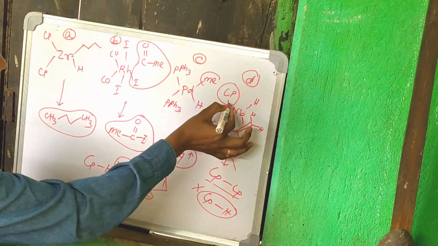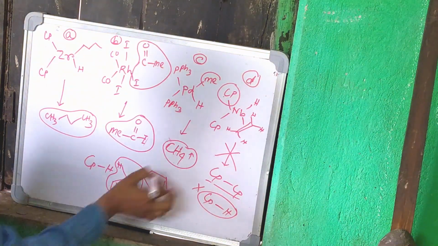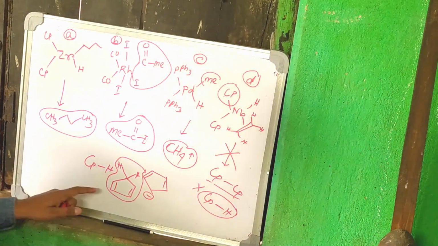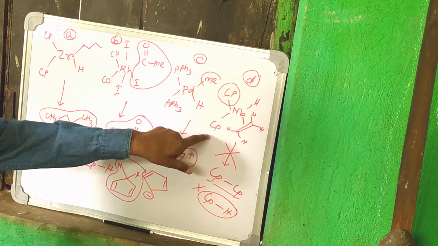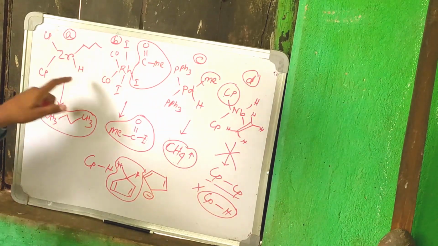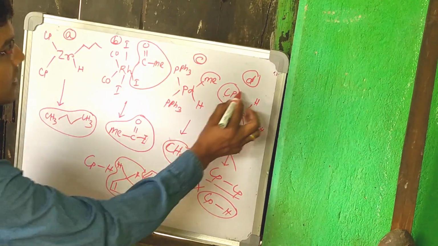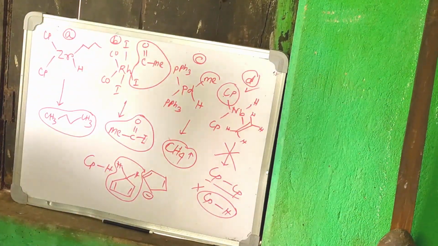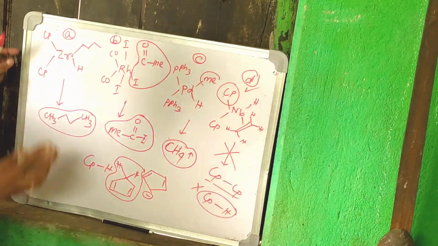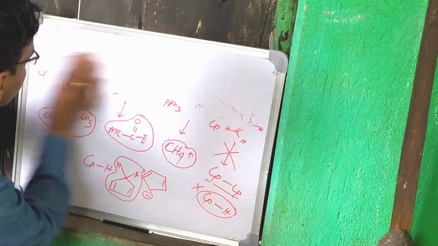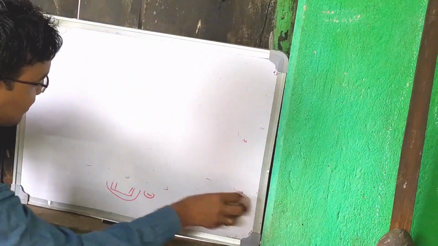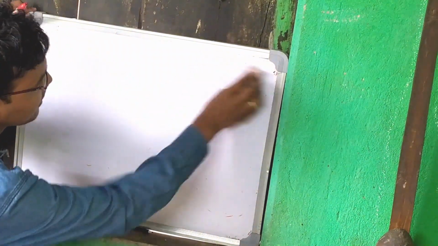So this won't undergo elimination to go from aromatic to non-aromatic compound, and so it won't undergo any type of reductive elimination. So this is the correct option, which does not undergo reductive elimination. So guys, let's start today's session, that is beta hydride elimination.